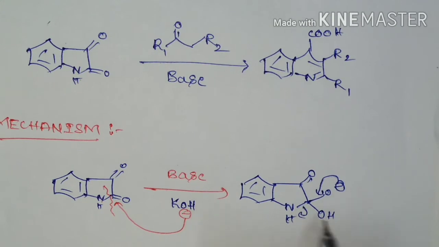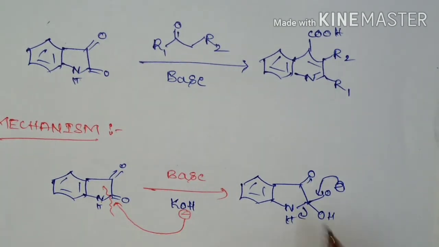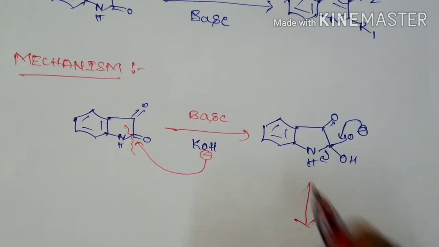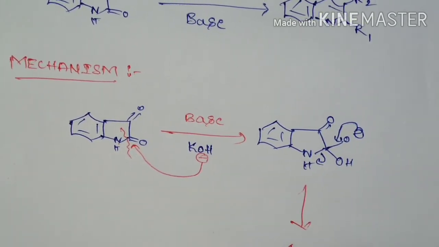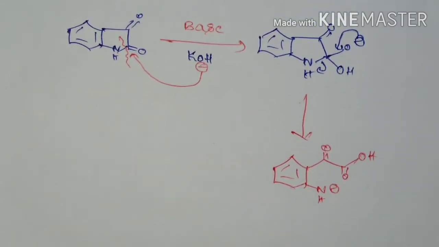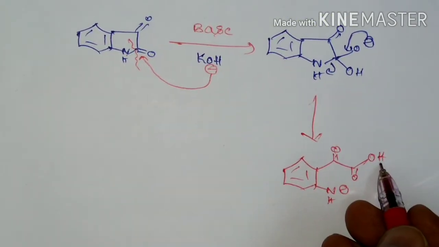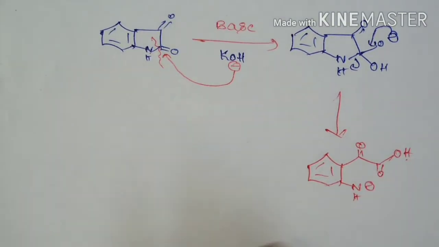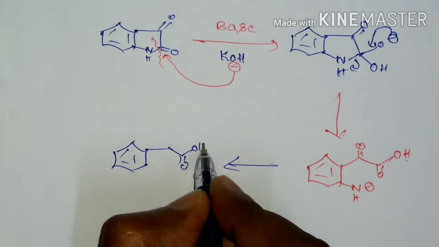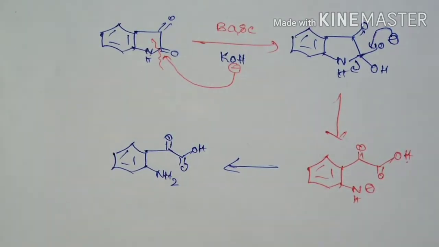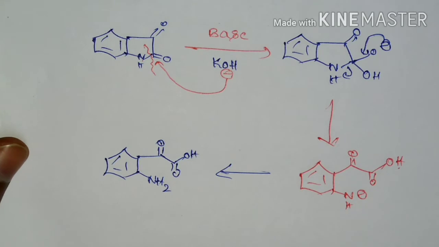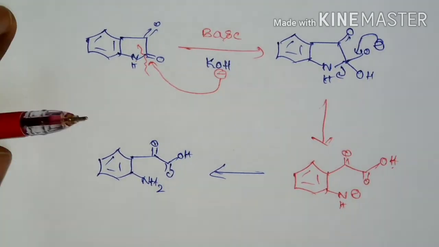Now this bond will shift. Since we are doing this reaction in aqueous medium, the anion that forms is going to take a proton, through proton transfer, giving NH minus, C double bond O, O double bond O. So finally, in aqueous medium, it is going to form this intermediate, that is the keto carboxylic acid amino derivative.